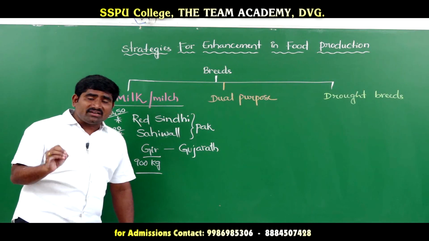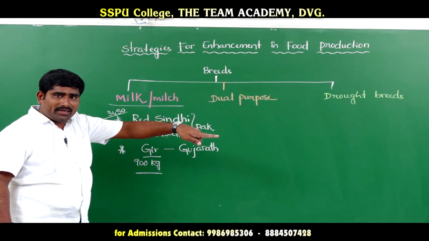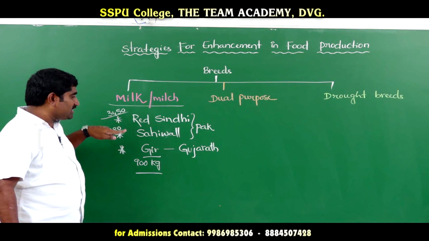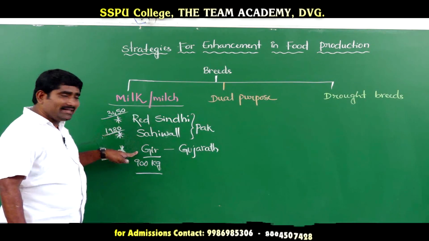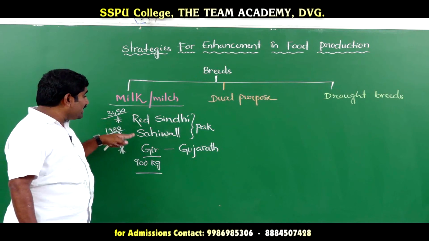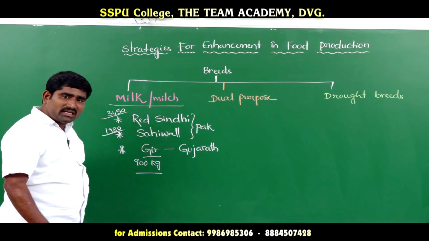The breed names are very, very important for NEET. The first one is milk breeds. Milk breed examples are Red Sindhi, Sahiwal and Gir. Red Sindhi and Sahiwal both are from Pakistan.